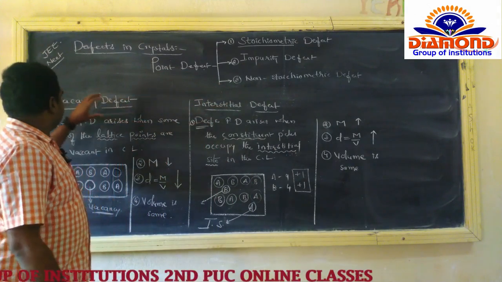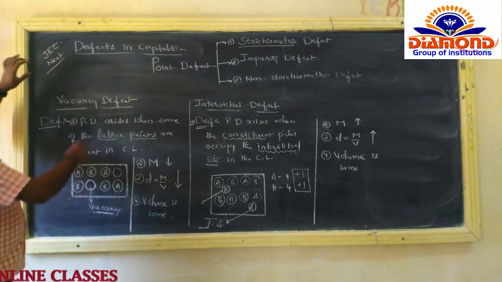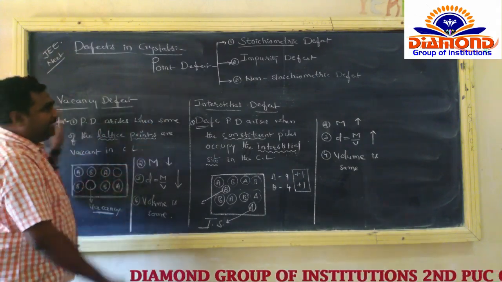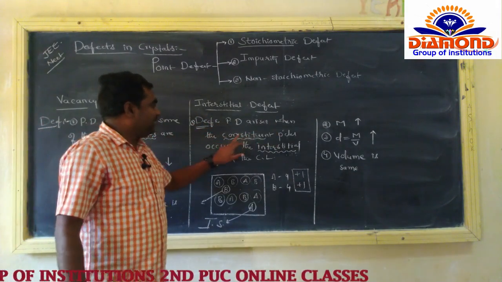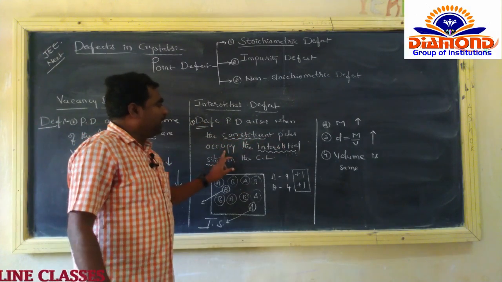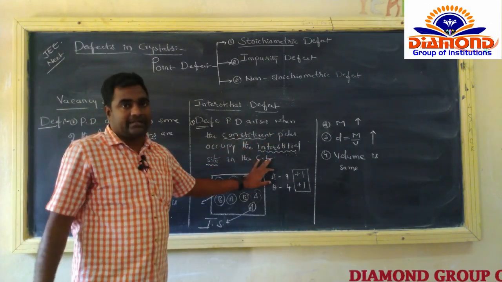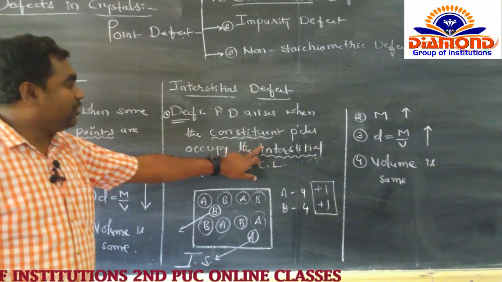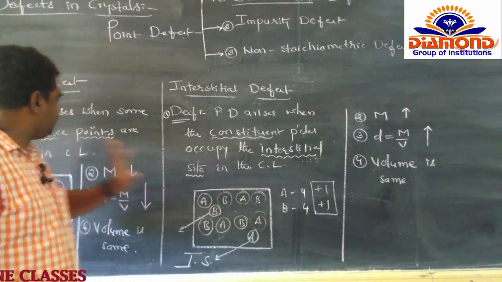So here in the vacancy defect, the point defect arises when some lattice points are vacant. Here the point defect arises when the constituent particles occupy the interstitial site. Remember, extra number of constituent particles are joined in the crystal.